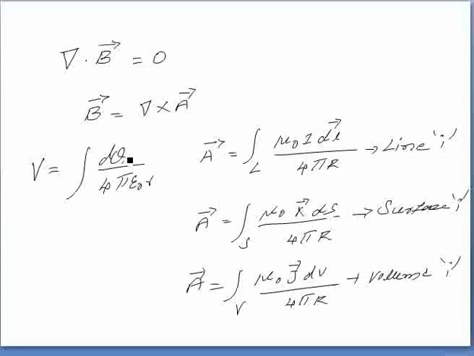In electrostatics we considered charge, so in magnetostatics we have to consider current. That's why we have mu naught I dl by 4 pi into capital R. This is for line current. Mu naught into K bar ds by 4 pi R, where K is your surface current density. This is for surface current. Mu naught into J bar into dV by 4 pi R. This is for your volume current.